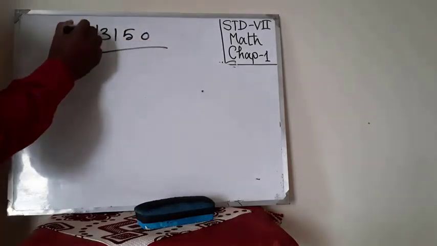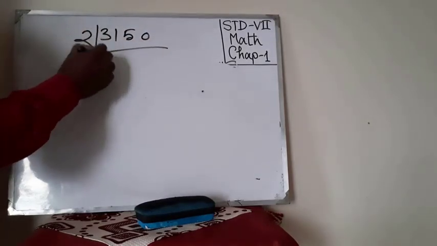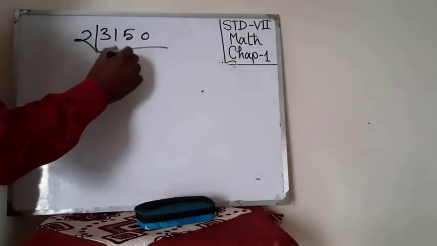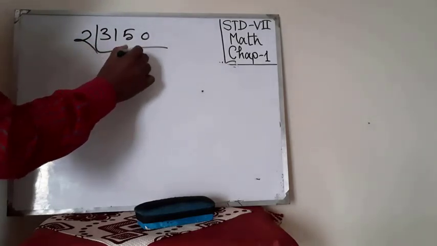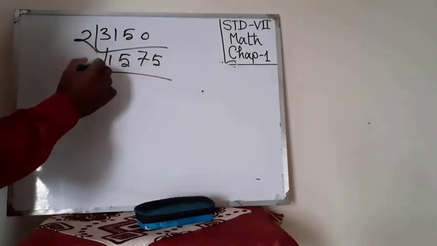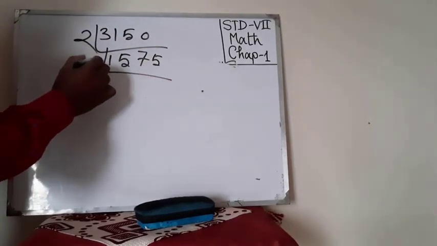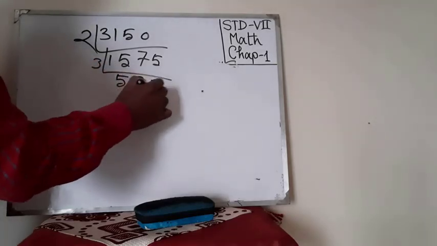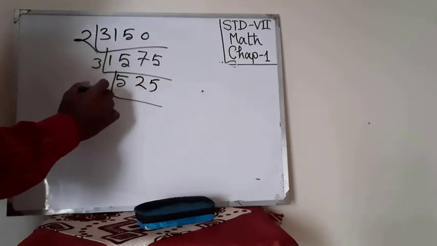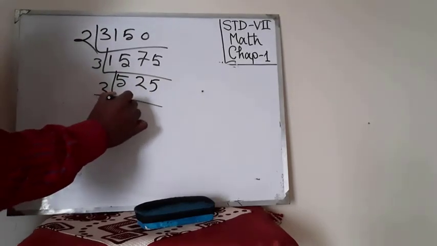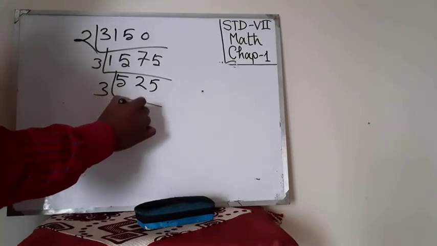Consider the number 3150. If you divide by 2, because this is an even number, you will get 1575, then 525, then 175. Then 35, then 7.